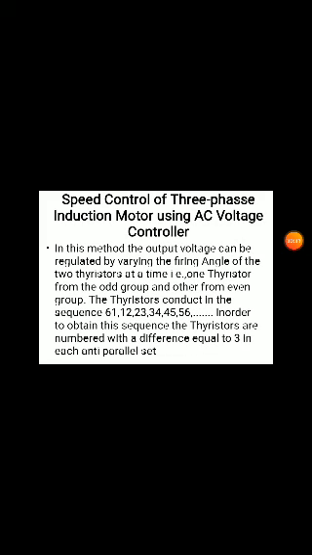Now, speed control of a three-phase induction motor using AC voltage control. Here we use an AC voltage controller. The output voltage can be regulated. Whatever input we give to the induction motor is controlled by the AC voltage controller. By controlling the output voltage of this controller that is given to the induction motor, we can control its speed.